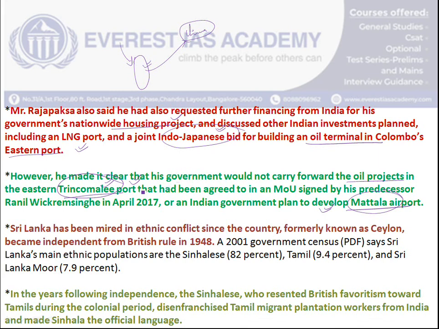So let's study, friends, how this ethnic conflict came into being. Sri Lanka got independence from the British only in 1948. Immediately once they got independence, the Sinhalese population, who were in the majority at around 82% of the population, disenfranchised the Tamil migrant population, especially the plantation workers, meaning their voting rights were taken off. They were unable to vote, and the Sinhalese also made Sinhala the only official language, although there were various ethnic communities living in Sri Lanka.